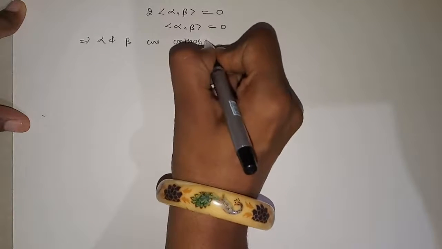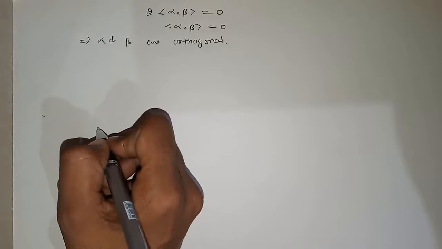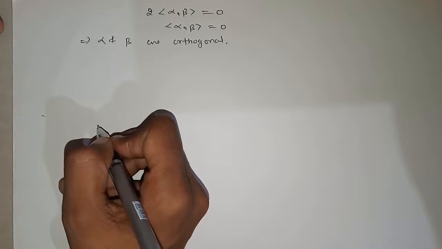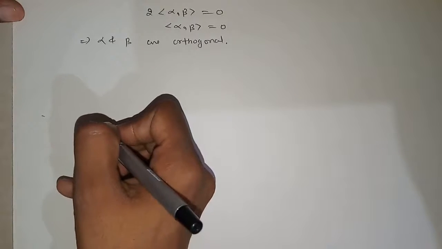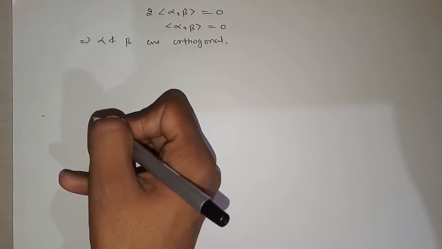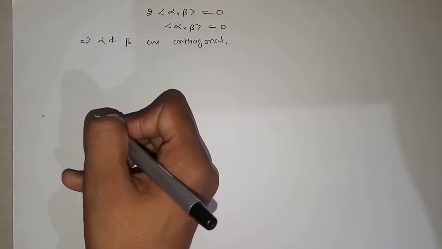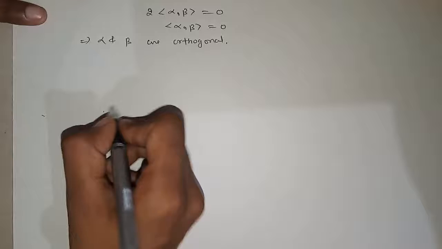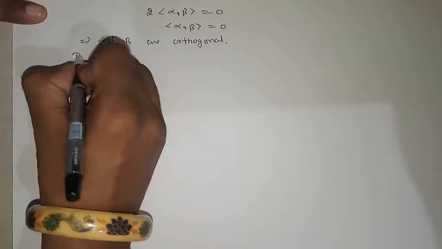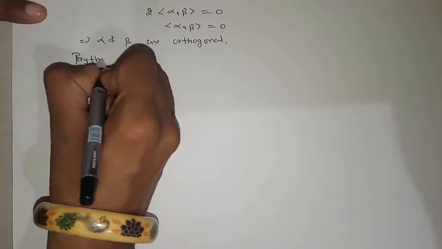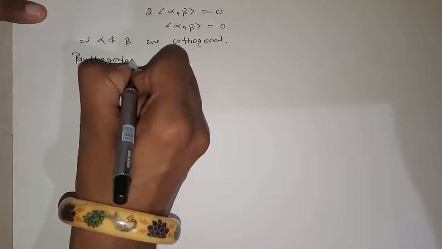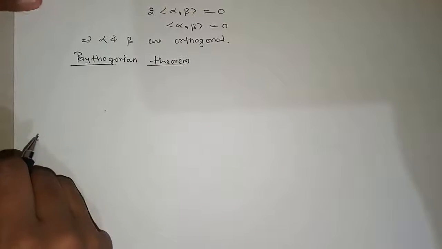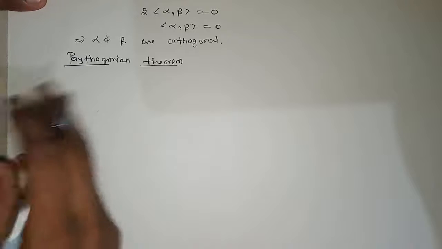Hence our example is proved. So we have proved if alpha and beta are orthogonal, then they will satisfy the condition norm of alpha plus beta the whole square is equal to norm of alpha square plus norm of beta square. And if the condition is true, then alpha and beta are necessarily orthogonal. So this result is also known as Pythagorean theorem. So you have to remember, if it is asked in the exam, state and prove Pythagoras theorem, then you will prove this.